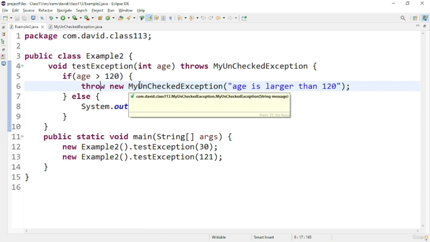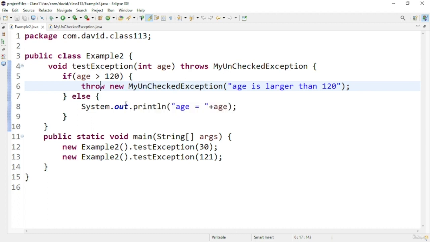the age is greater than 120, then I will throw the particular exception, else I will not throw the exception. And in the main method I am calling this particular method with two values. So let us see the output of this program.